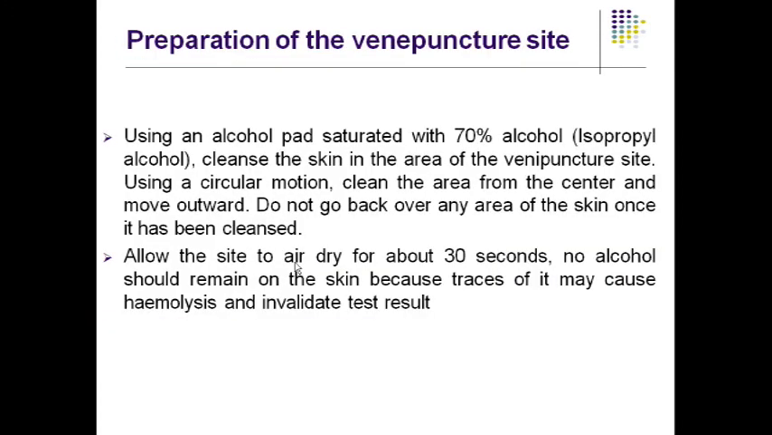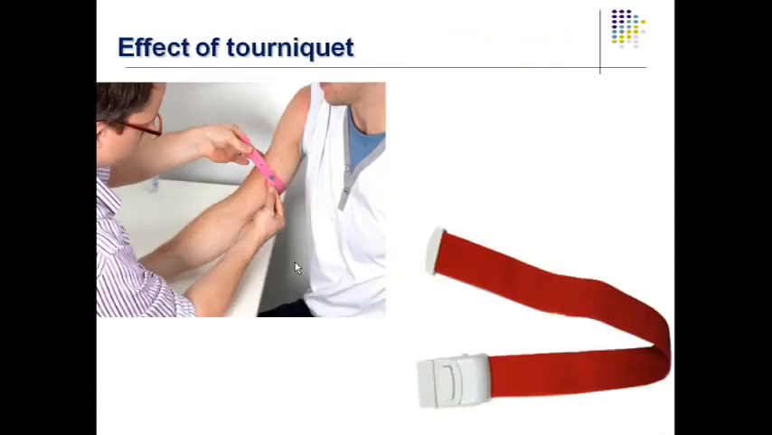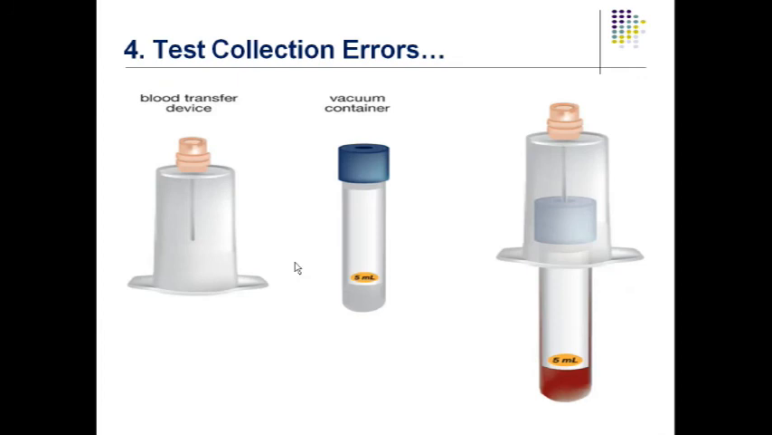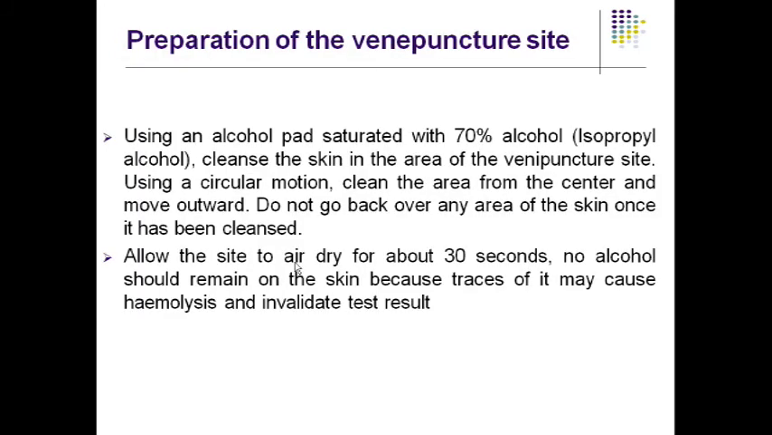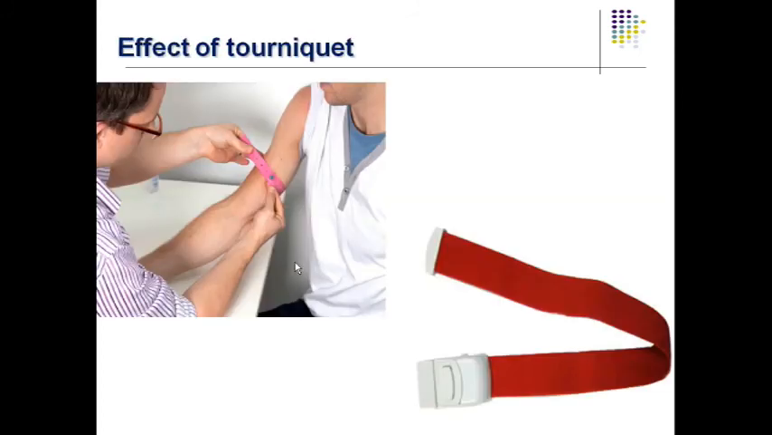Okay. Next, whenever you are collecting the blood sample, first you are going to use the tourniquet. You are going to tie the tourniquet about the cubital fossa. Then, what is the effect of this tourniquet on the blood sample? Suppose if you tie it too tight for longer time, there will be muscle contraction, there will be more release of calcium, and your blood sample may show elevated calcium level.